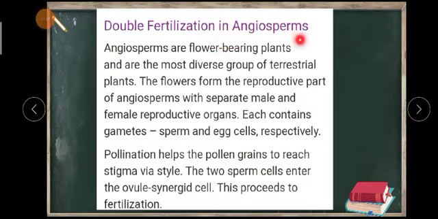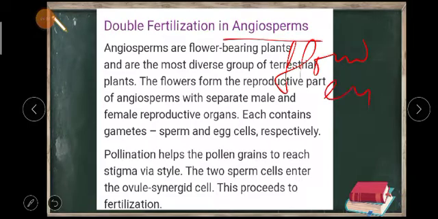Double fertilization in angiosperms. Okay, angiosperms means flowering plants. You already know this earlier. The plants where you will see flowers blooming are angiosperms. The plants where flowers do not bloom, those are called gymnosperms.